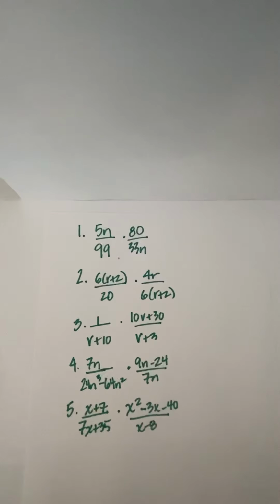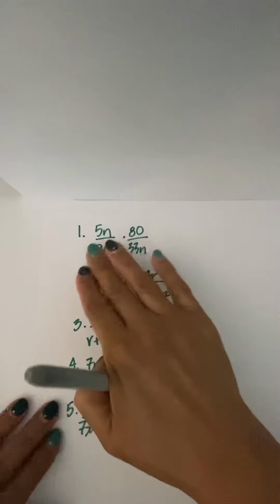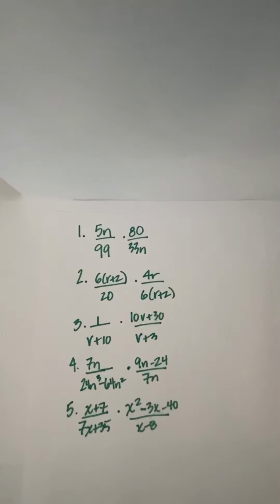So the last time we talked, you were watching a video of me working out problems that involved multiplying rational expressions. And so I wanted you to take a look at some practice problems. So there are 5 problems right here.